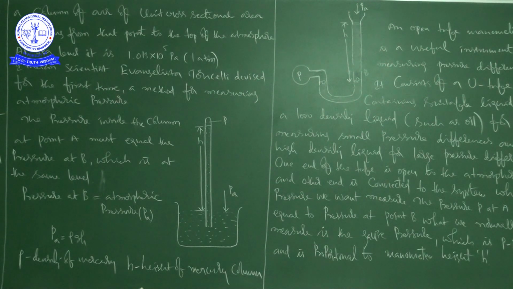The density of mercury is 13,600 kg per meter cubed, whereas the density of water is only 1000 kg per meter cubed. You can use water also, but then the height of the tube will become too high, for carrying purposes from one place to another and for handling while measuring.